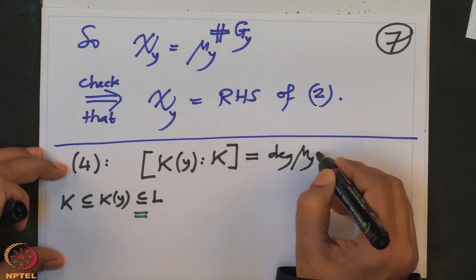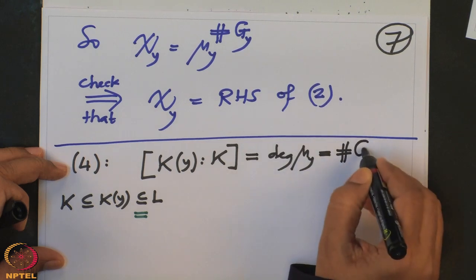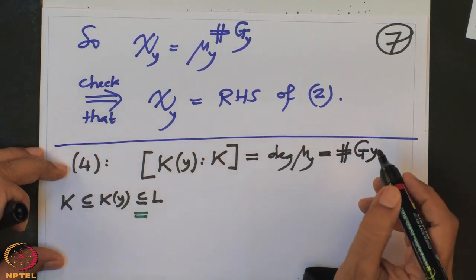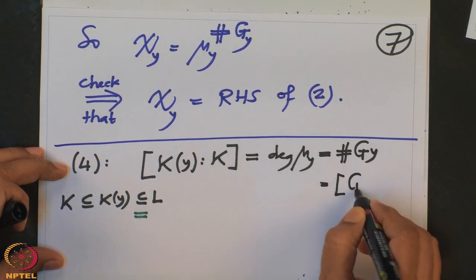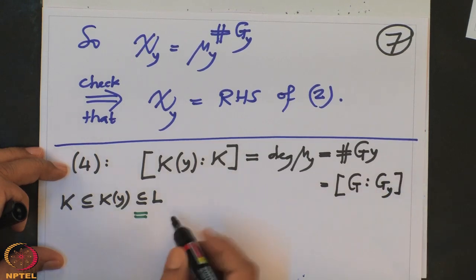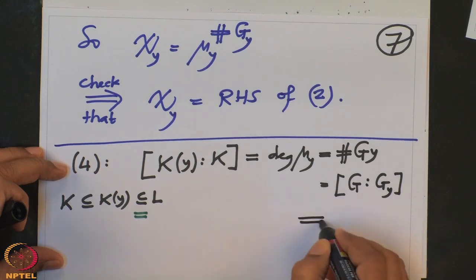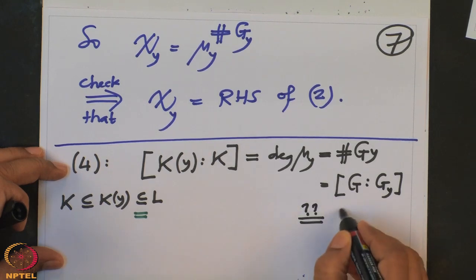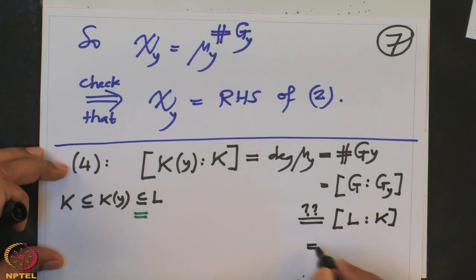We have observed this, and this is equal to the cardinality of the orbit. So the cardinality of the orbit is the index of the stabilizer. And when can equality happen? So this equal to [L:K], which, we know, is the cardinality of G, because L over K is Galois.